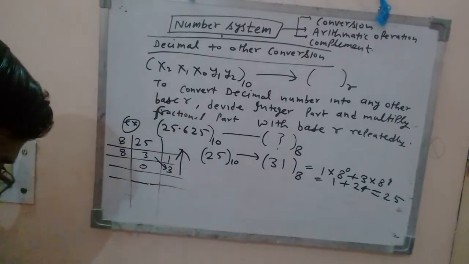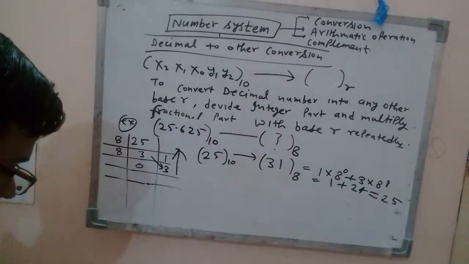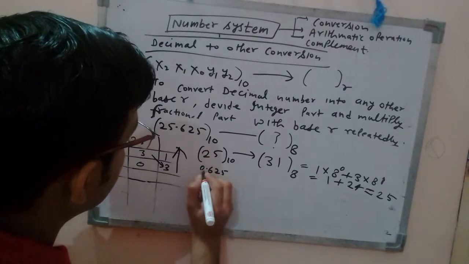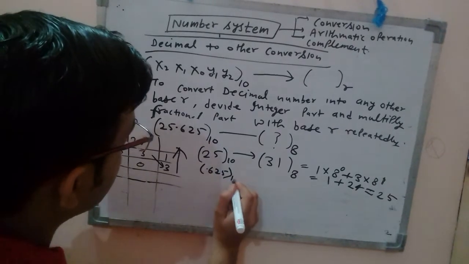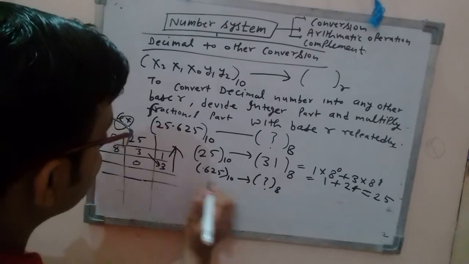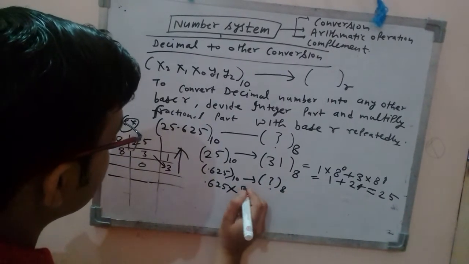Now let us convert the fractional part into octal. That means 0.625, right? This is the fractional part in decimal. You want to convert into octal, right? How to do this? So write 0.625 into, multiply by the base 8.